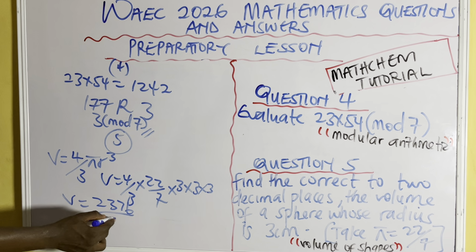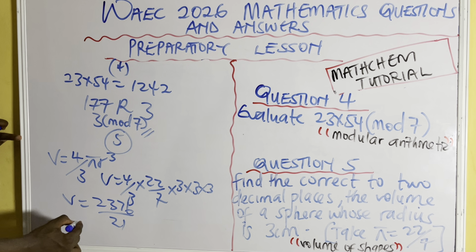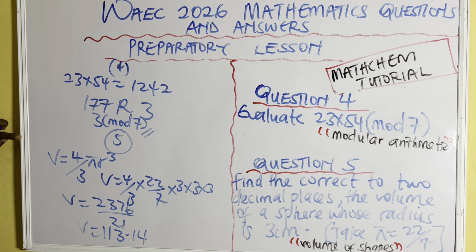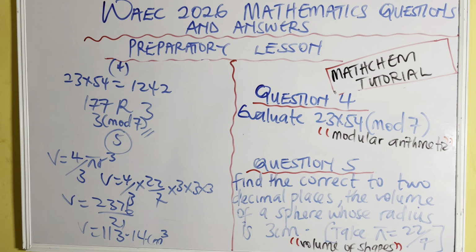Then divide by 21 with your calculator, and the volume should be 113.14. Remember, you have to leave it in 2 decimal places, and the unit is centimeter cube, centimeter raised to the power of 3.